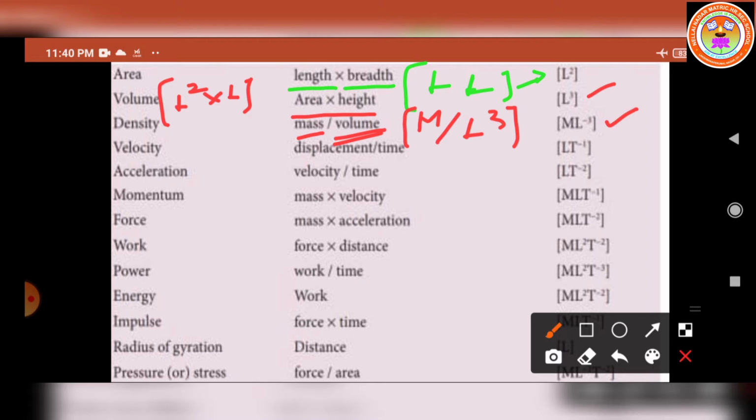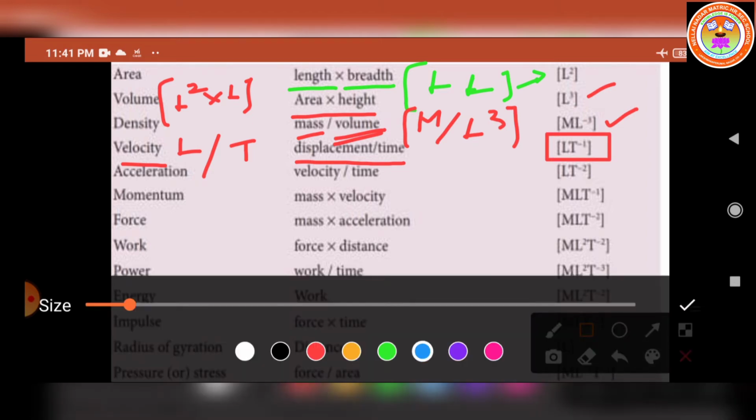Then acceleration. Before that you have to see what the velocity formula is. Velocity is equal to displacement by time. What is the dimension for displacement? L. What is the dimension for time? T. So what is the dimensional formula? L T power minus 1. So this is the dimensional formula for velocity.